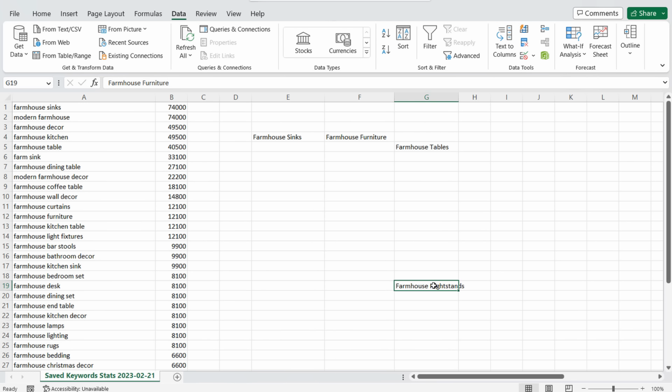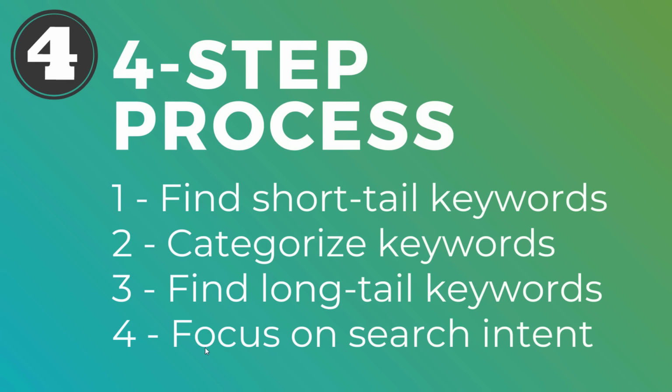Farmhouse furniture, I'll break into some of these different subcategories, and then within each subcategory, I'll find more and more long tail keywords. So something like nightstands, dressers, it could be farmhouse beds, sofas. There's all sorts of different keywords that you need to continue to break down, like bar stools here, like end table here. Now, as we get into farmhouse lighting, we come into farmhouse lamps, you can see farmhouse bedding. All sorts of different short tail keywords here that you need to break down further into long tail keywords and then satisfy that search by understanding search intent and focusing on it.